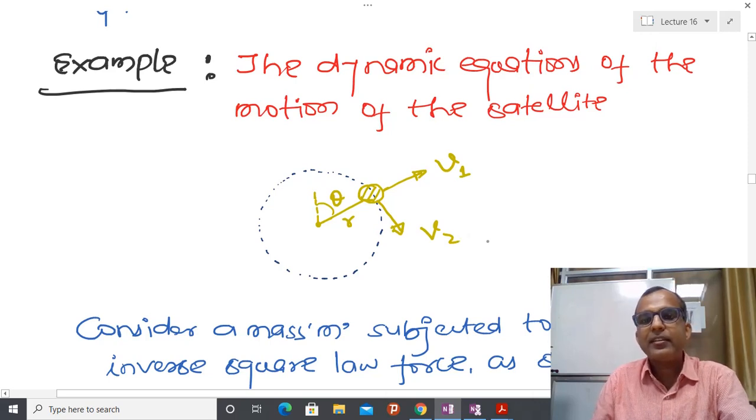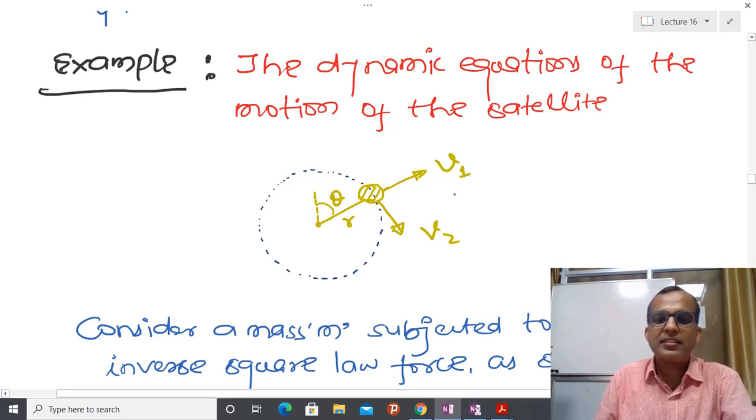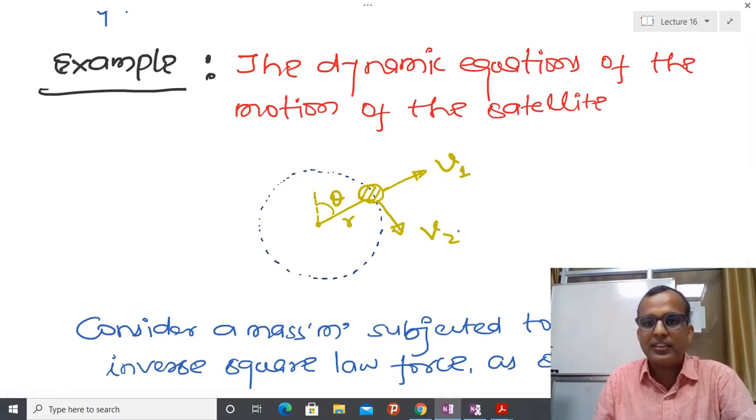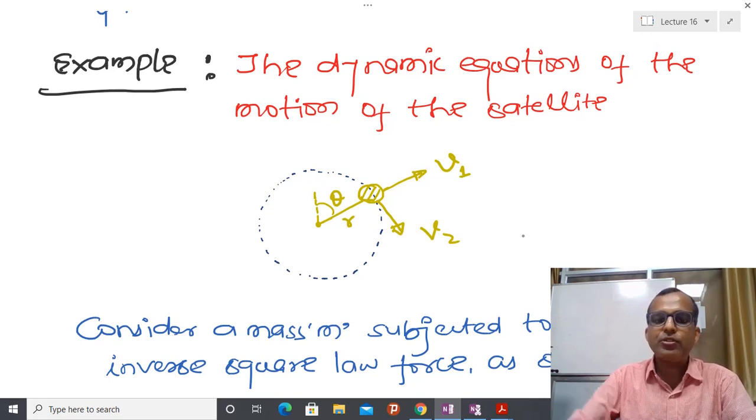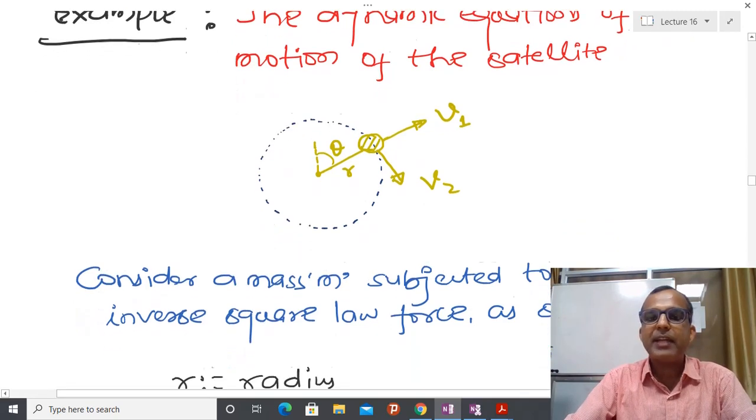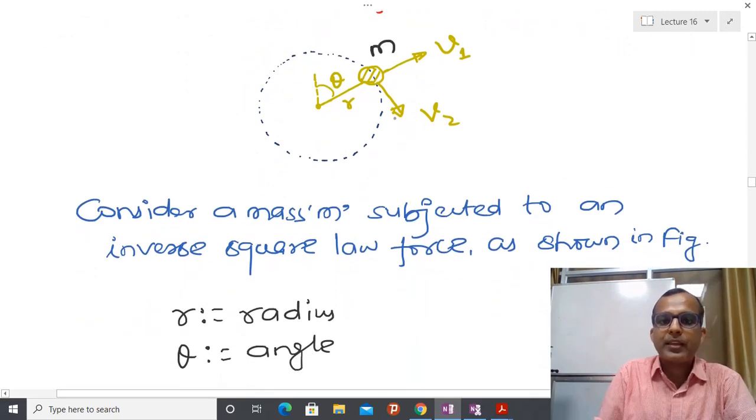But initially, when people are launching their satellite, at that time they just consider this 2 dimensional analysis. Sometimes they also keep 3 dimensional analysis, substituting three different thrusters inside the satellite. So first we will understand this problem for 2 dimensions, and later, in several standard books, if you have interest, please go and see how one can extend this 2 dimensional problem into 3 dimensions. So what I am assuming is that I have some satellite and the mass of that satellite is m here,